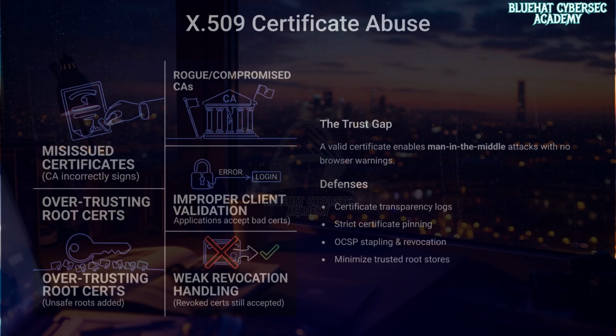And why does this matter? Because if an attacker can obtain or abuse a valid certificate, encrypted traffic can be impersonated without triggering obvious browser warnings. That enables man-in-the-middle scenarios that appear completely legitimate. So defensively, systems rely on mechanisms like certificate transparency logs to detect misissuance, strict certificate pinning in controlled environments, strong CA governance and auditing, OCSP stapling and improved revocation handling, and minimizing trusted root stores wherever possible.